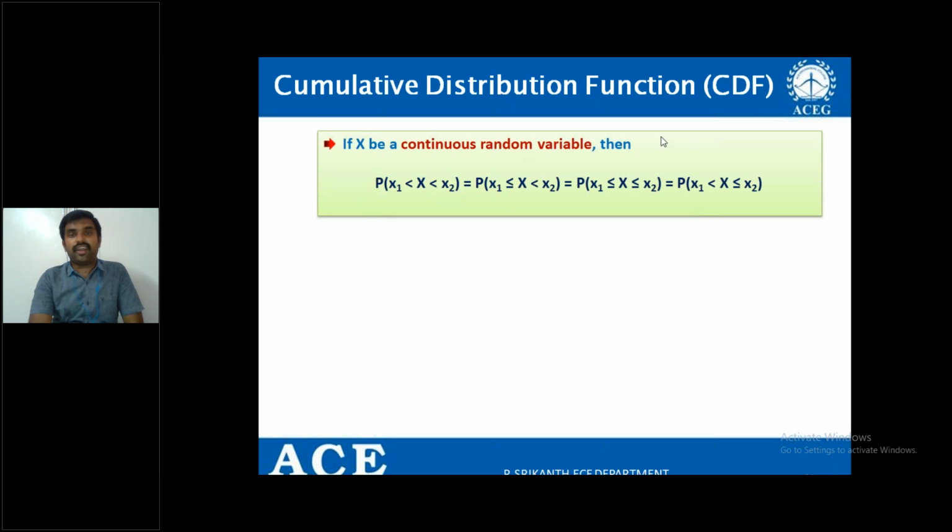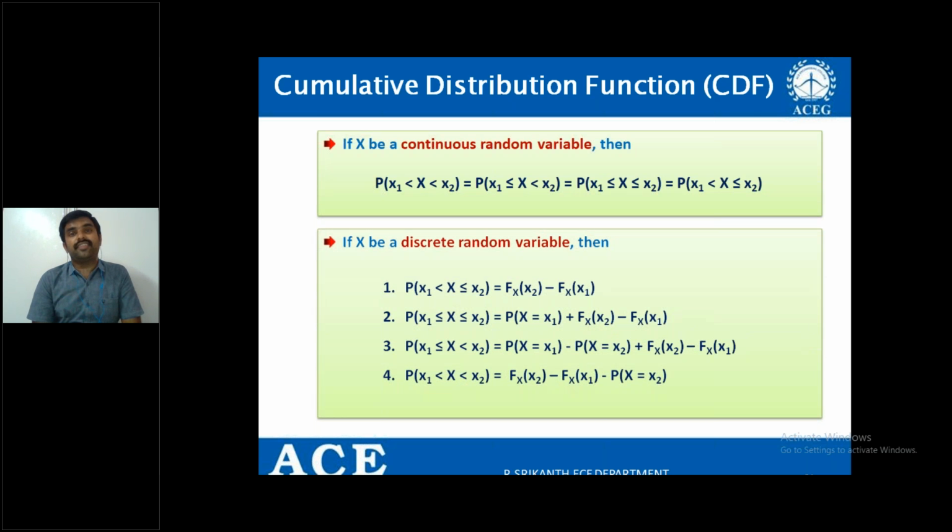For the continuous random variable, even if you include x1 and x2, or if any one value is included, or if no value is included, all the probabilities are absolutely equal. That is valid only if the random variable is a continuous random variable. And similarly, if the random variable is discrete, then it is different.